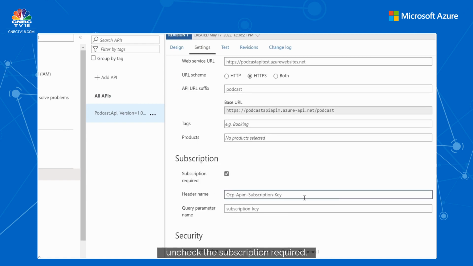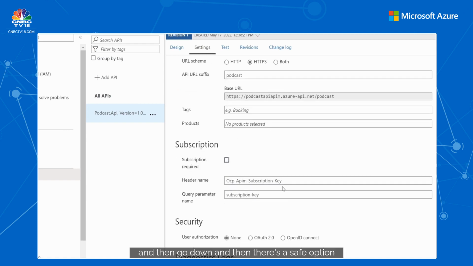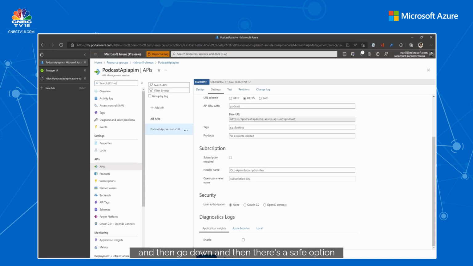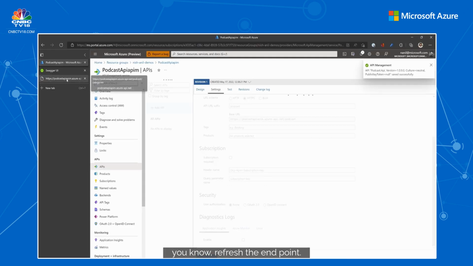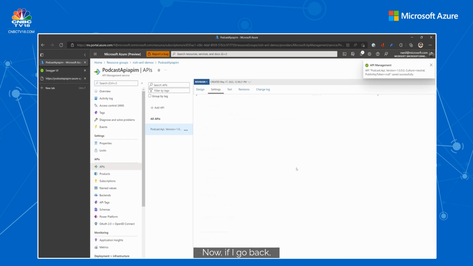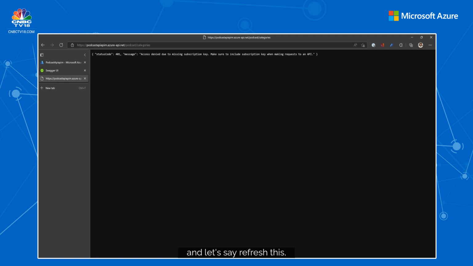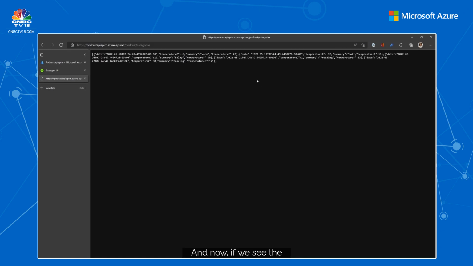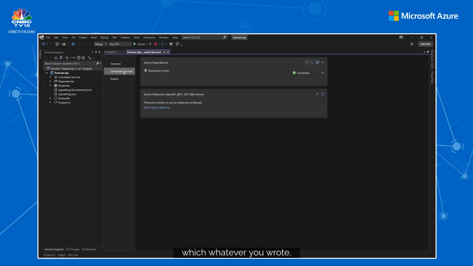So I uncheck the subscription required, then go down, and there's a save option. Click on that, and this is going to refresh the endpoint. Now, if I go back to the API endpoint with categories and refresh this, you will now see the categories, basically the weather forecast, whatever we wrote.